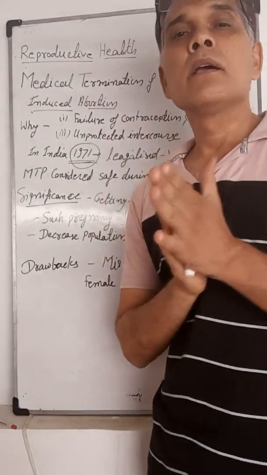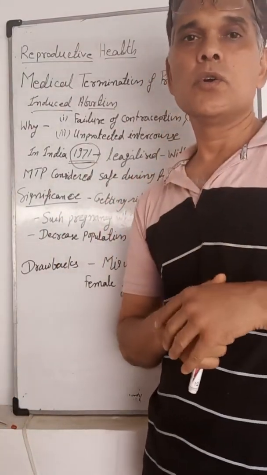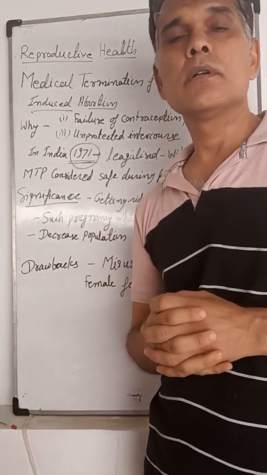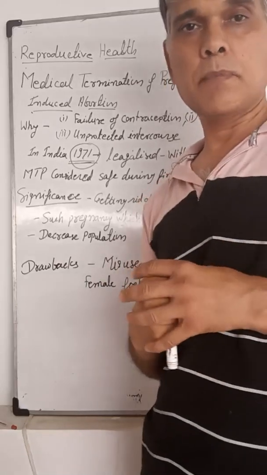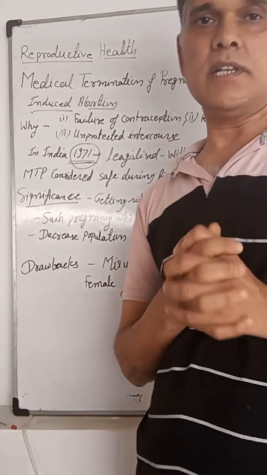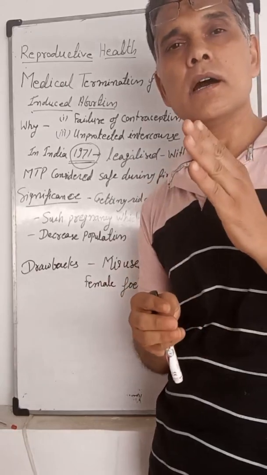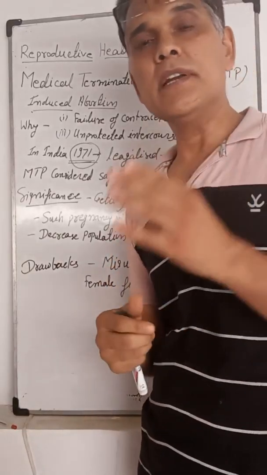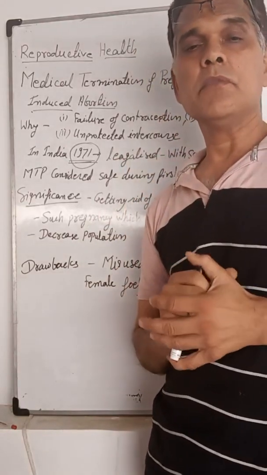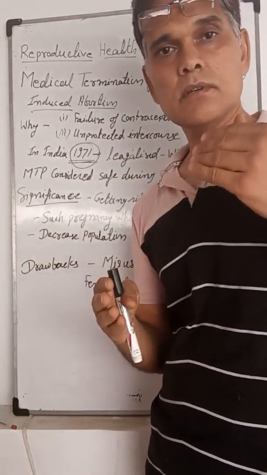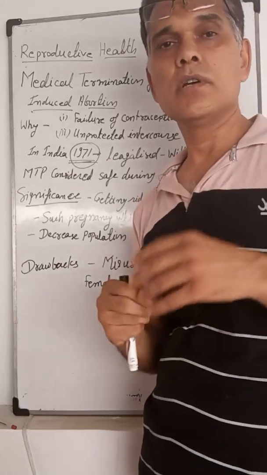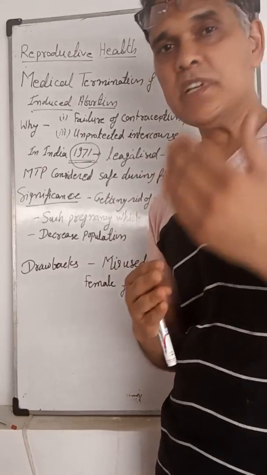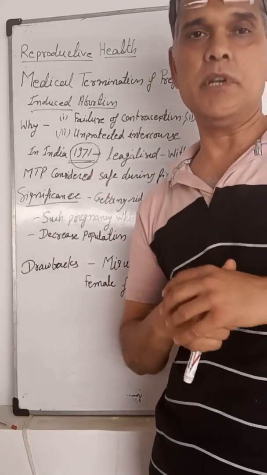If we see in the world, in 1 year about 50 million MTPs are performed, and that is about one fifth of all conceptions. It means that of every five conceived in the world, one is terminated with the help of MTP.